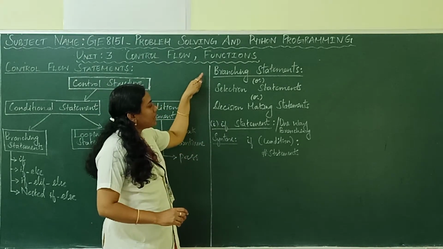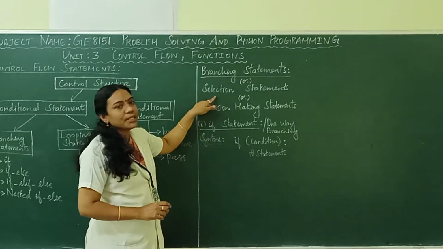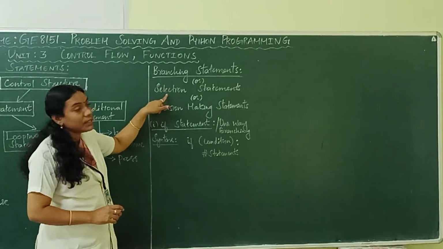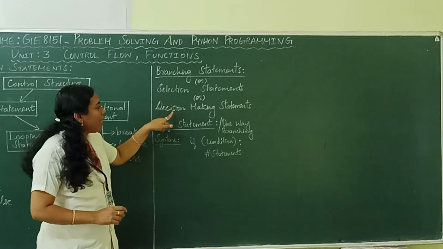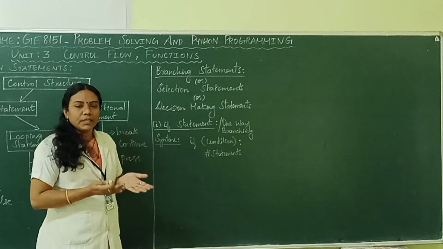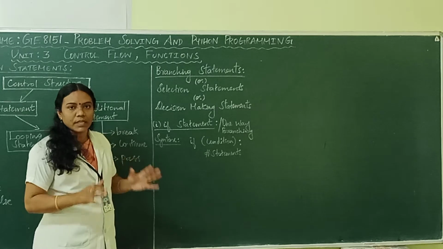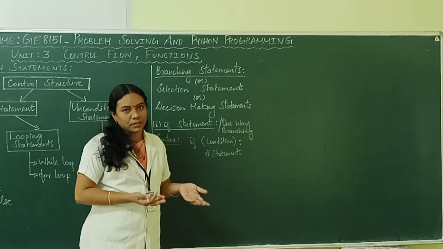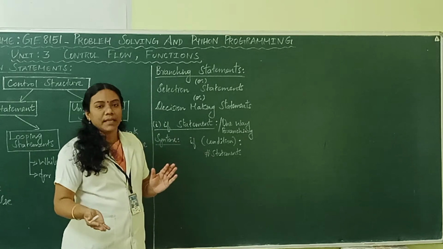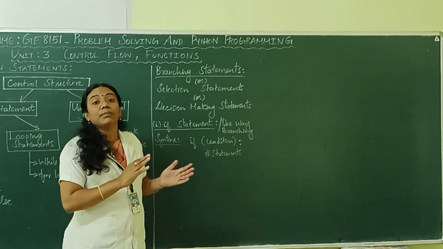Branching statement can be mentioned with some other names also. The other names are selection statement and decision making statement. So for branching statement it can otherwise be called selection statement and decision making statement. Why we provide such names: based on a condition it will select, that is, this if else and nested if else, all those things, it will take a particular path. Based on a condition, if the given condition is true, one path will be taken. If the condition is false, another path will be taken. Another path will be selected.